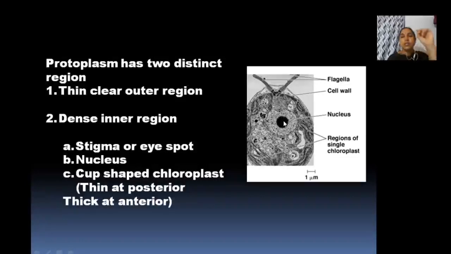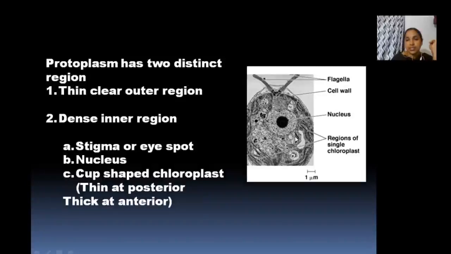You studied cell organelles already in your plus 2 classes. The nucleus is there, mitochondria, like organelles present. What are the organelles present inside the cytoplasm? Very important is the stigma or eye spot, present only at one end, a reddish colored spot.